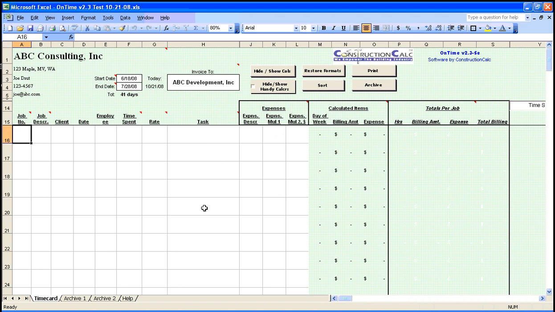There are more features to OnTime, but hopefully you get the gist of how simple entering and manipulating time data can be. Thanks for watching.